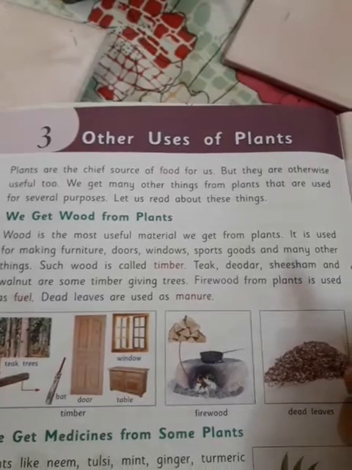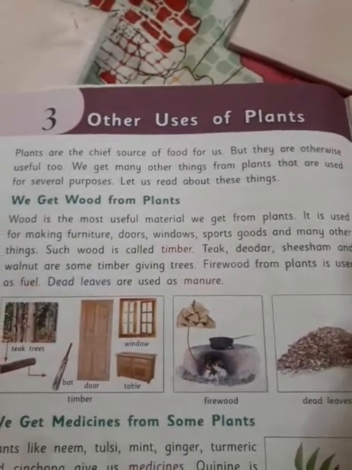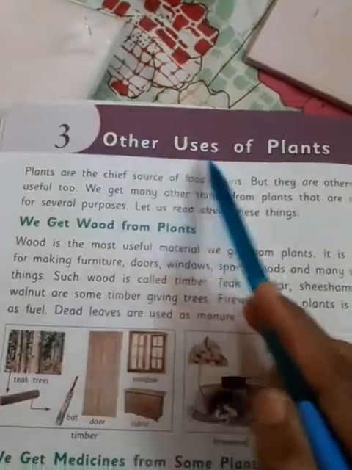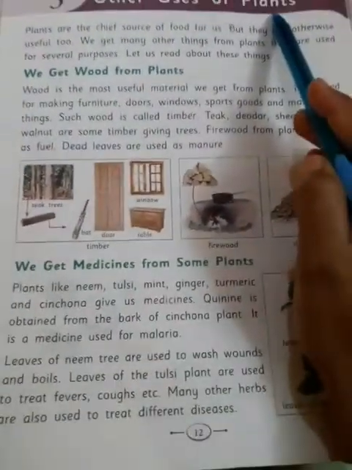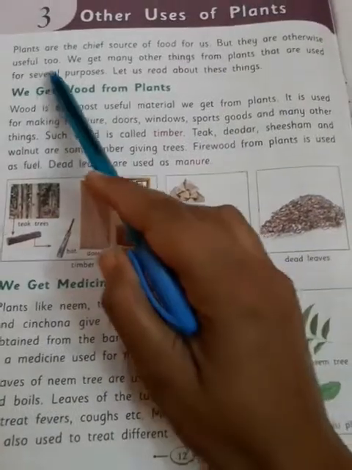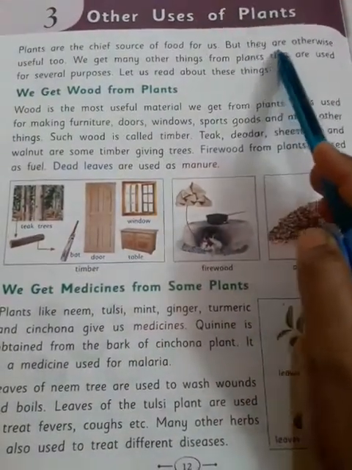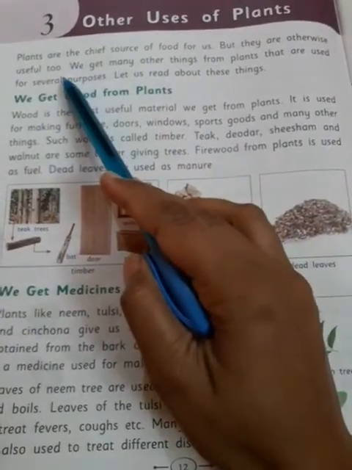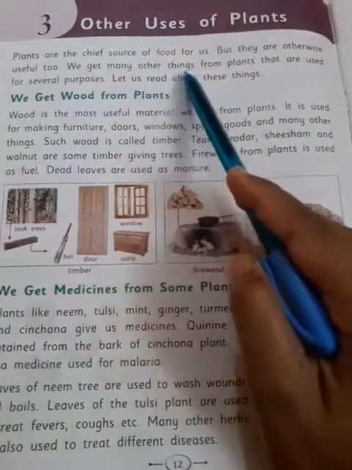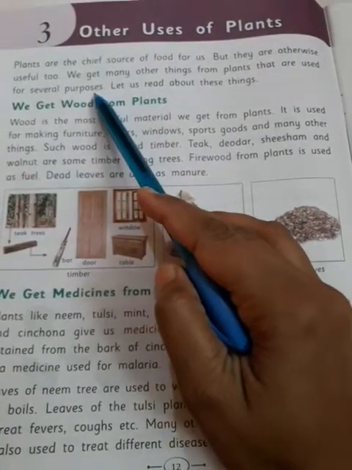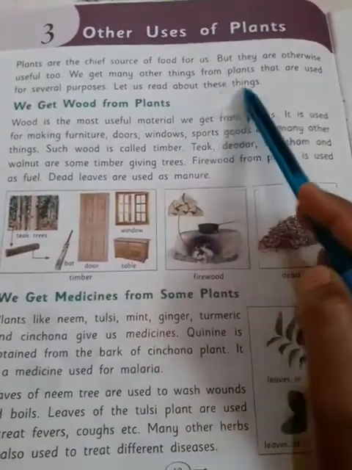Last topic I completed chapter 13, and now I will teach you chapter 3, other uses of plants. What are the other uses of plants? Plants are a cheap source of food for us, but they are otherwise useful too. We get many other things from plants that are used for several purposes. Let us read about these things.